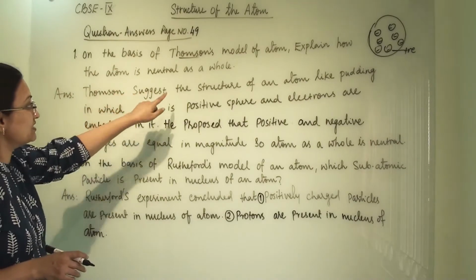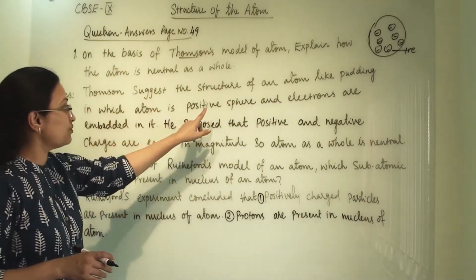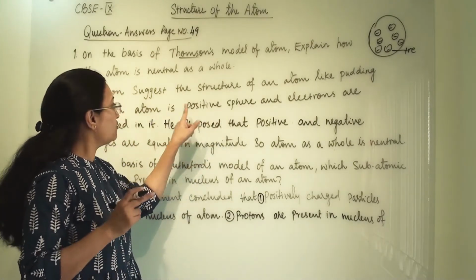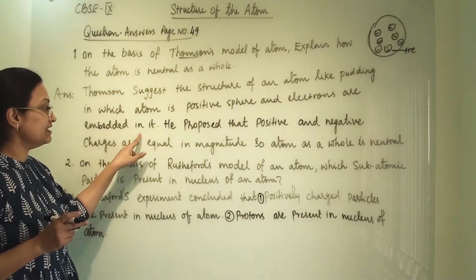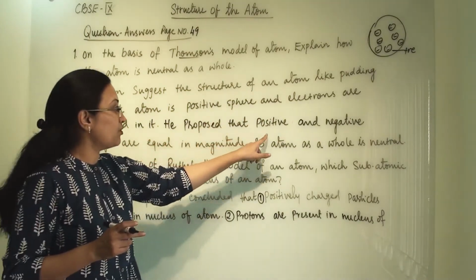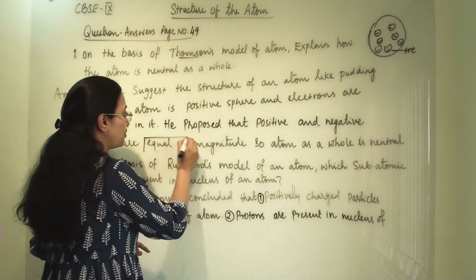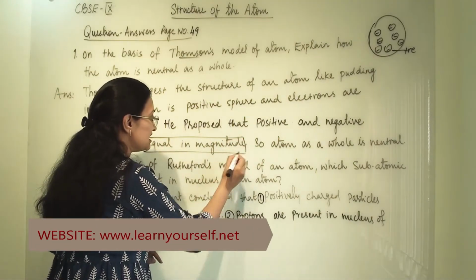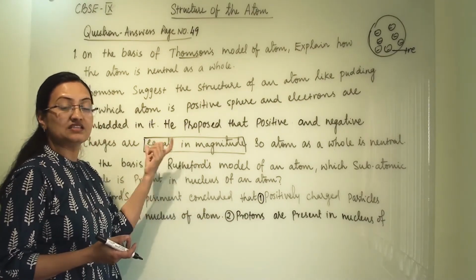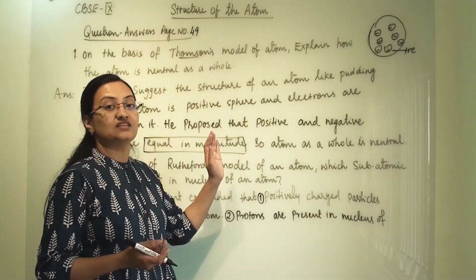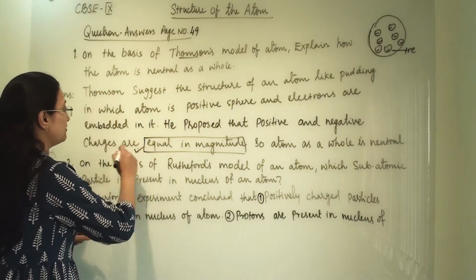Thomson suggests that the structure of an atom is like a pudding, in which the atom is a positive sphere and electrons are embedded in it. He also proposed that positive and negative charges are equal in magnitude. This is important. Because of this, our atom is neutral. Because of these findings, he concluded that the atom as a whole is neutral. This is important, we have to mention it.